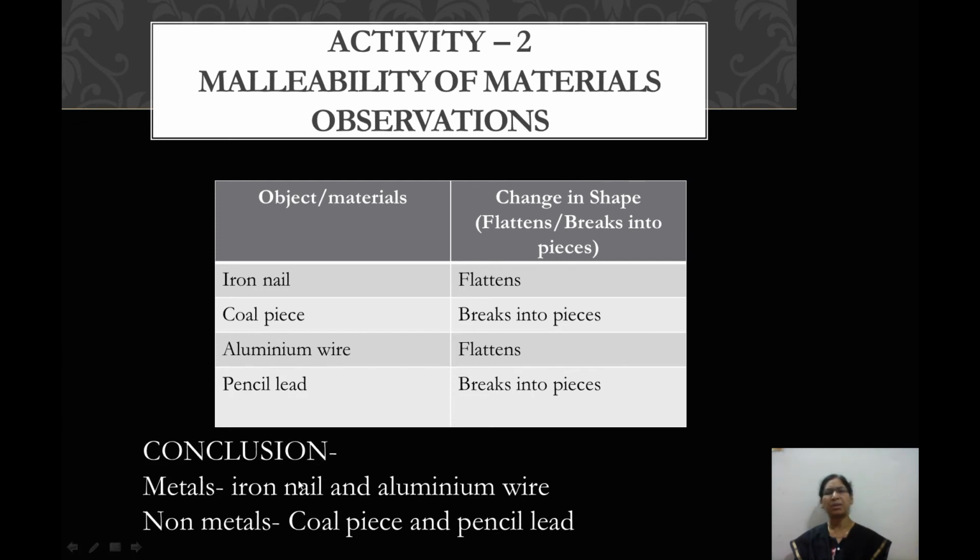Our conclusion is metals are iron nail and aluminium wire, and non-metals are coal piece and pencil lead. So with the help of this activity, we concluded that metals flatten on beating, whereas non-metals break into pieces on beating or hitting hard.